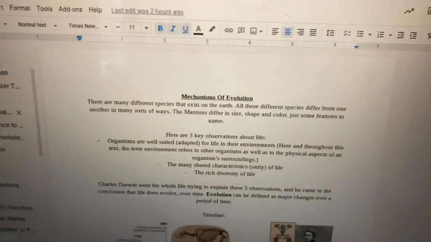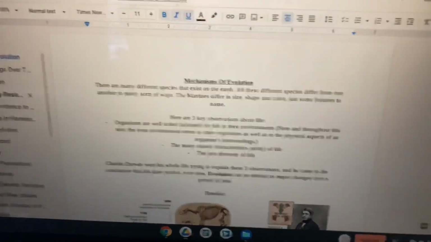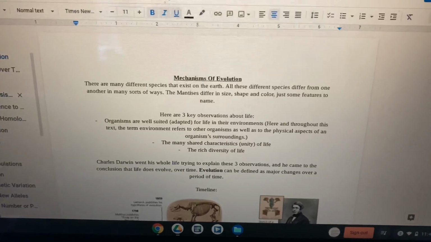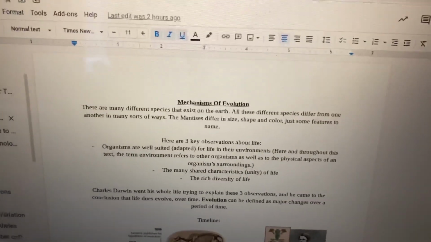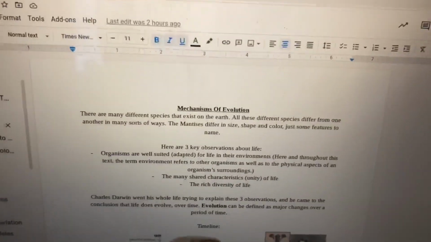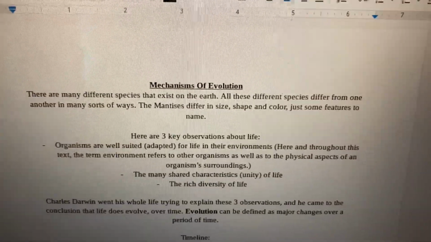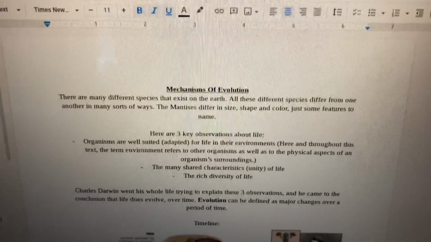Alright, hey guys, so today we're going to be going over mechanisms of evolution and many other different things that come under that. There are many different species that exist on the earth. All these different species differ from one another in many sorts of ways. The mantises differ in shape, size, and color, just some features to name.